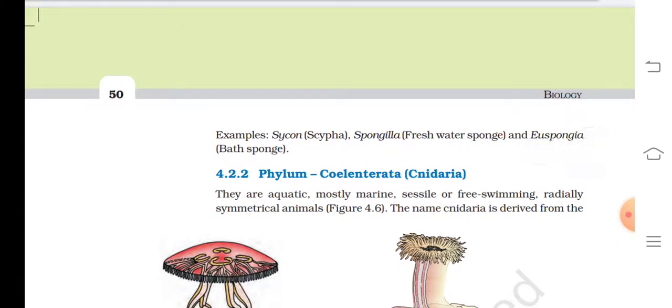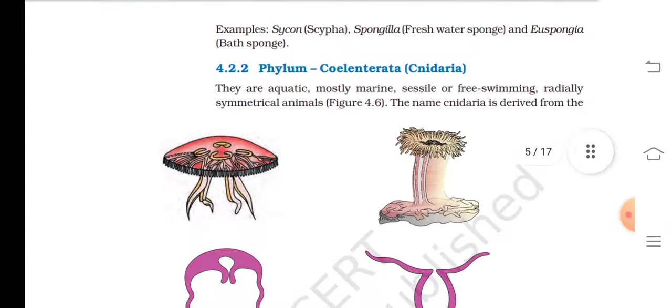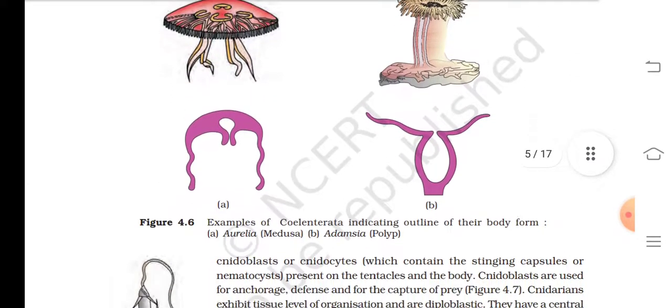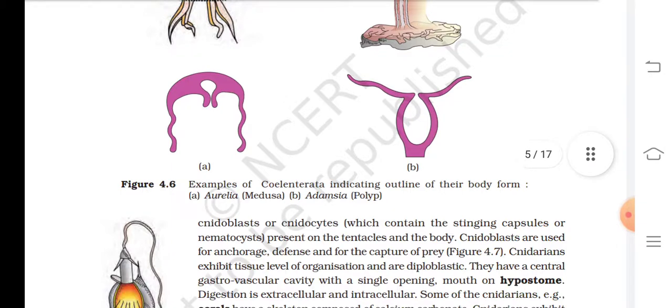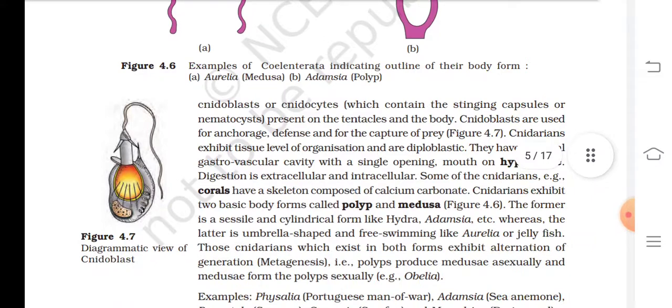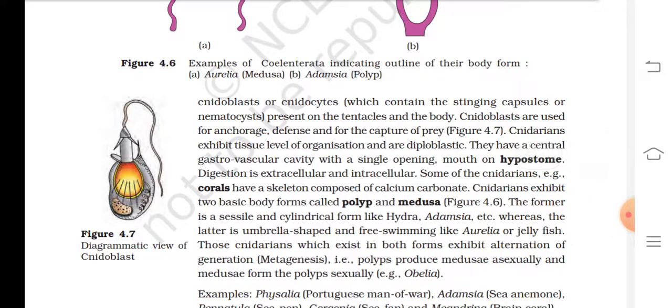4.2.2 Phylum Coelenterata, also called Cnidaria. They are aquatic, mostly marine, sessile or free swimming, radially symmetrical animals, as given in Figure 4.6. The name Cnidaria is derived from the cnidoblasts or cnidocytes, which contain the stinging capsules or nematocysts present on the tentacles and the body. Cnidoblasts are used for defense and for the capture of prey, as given in Figure 4.7.